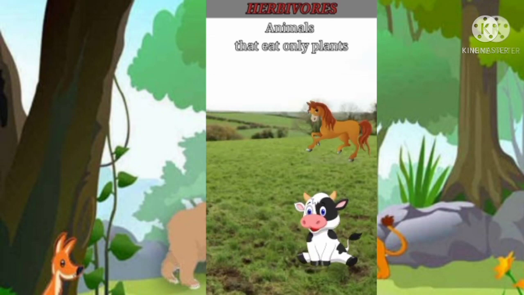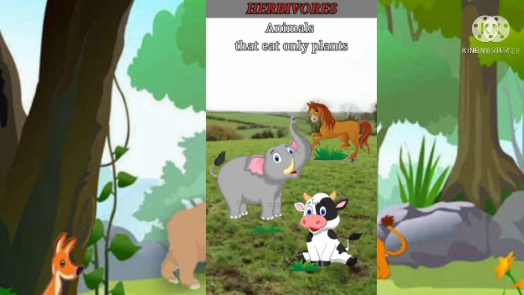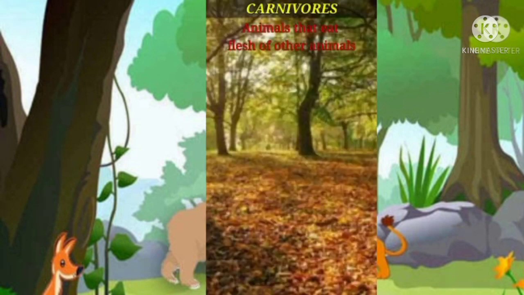Some animals like cows, horses, elephants, etc. eat only plants. These plant-eating animals are called herbivores. So what are herbivores? Plant-eating animals are called herbivores. For examples, cows, horses, elephants, etc. Very good children. Next, let's see carnivores.